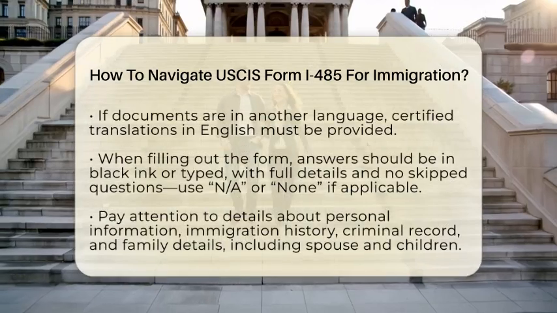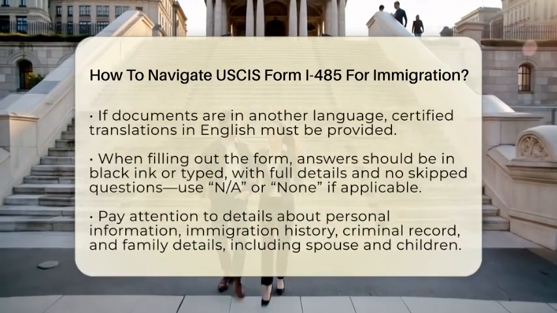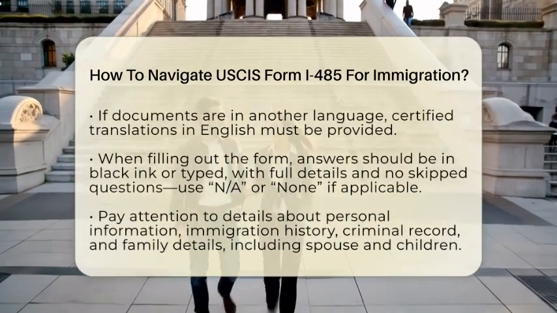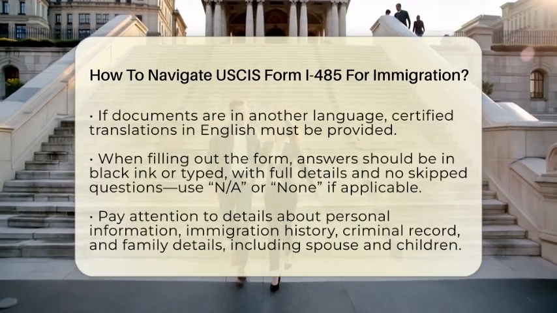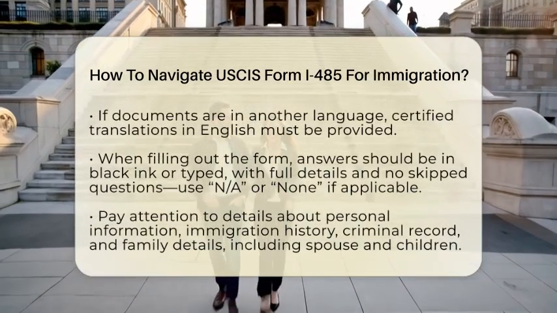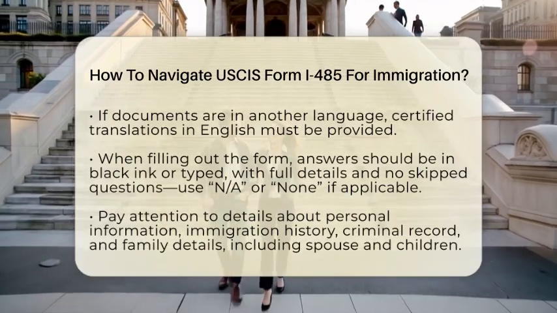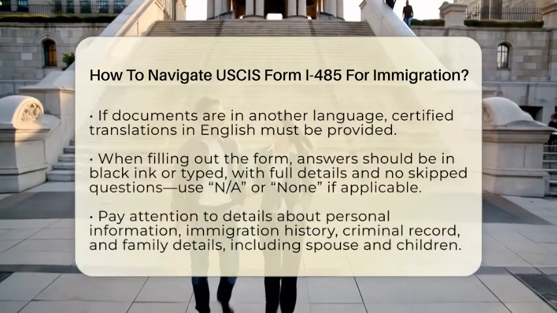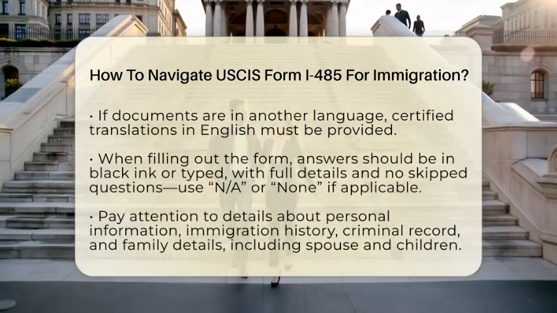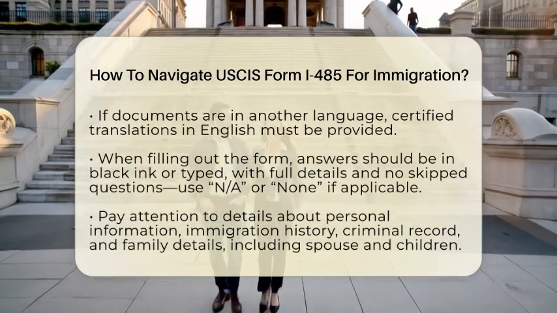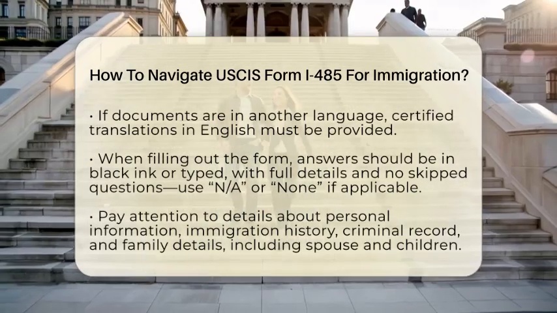If you filed an immigrant petition like the I-130 for your family member, include the receipt or approval notice. Don't forget a medical exam report from a USCIS-approved doctor, called Form I-693. If any documents are in another language, you must provide a certified translation in English.